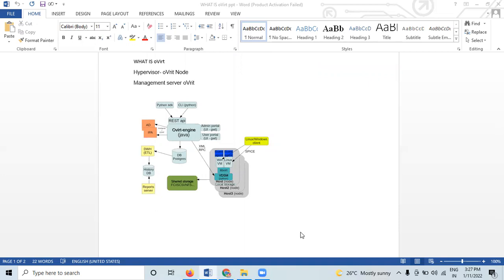oVirt Engine is a set of software and services that implement functionality for central control of the infrastructure. This control unit is the platform core and provides an interface for other infrastructure components. Using the oVirt Engine interface, an administrator can run the whole setup. So with the help of oVirt Engine, we achieve one of the main goals, oVirt centralized management.